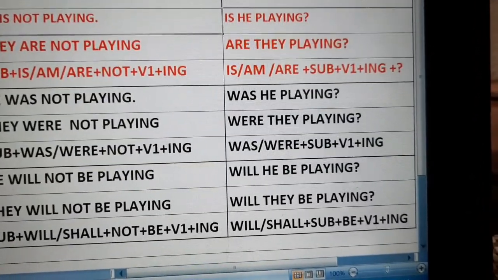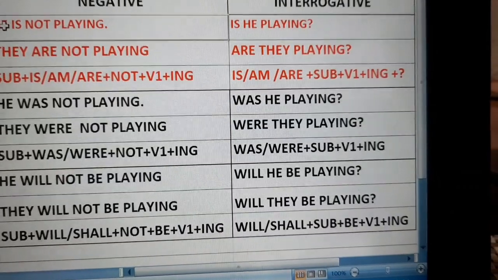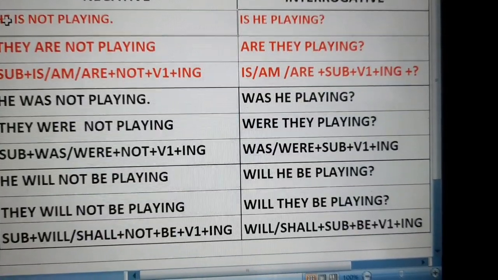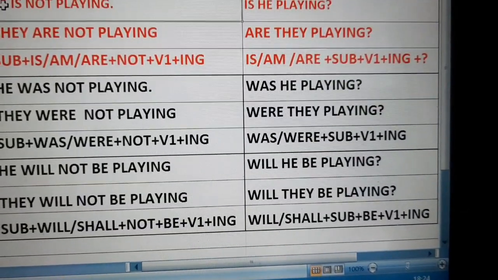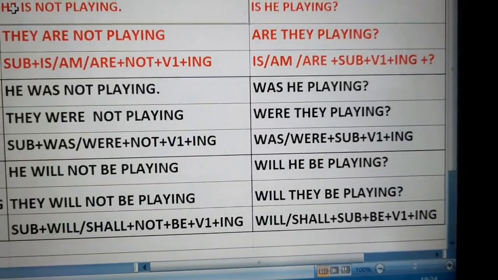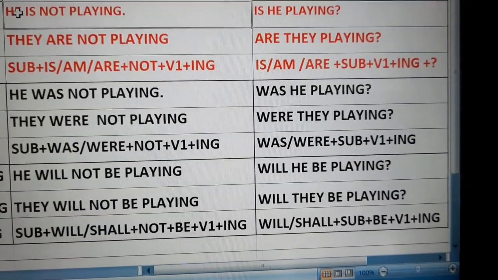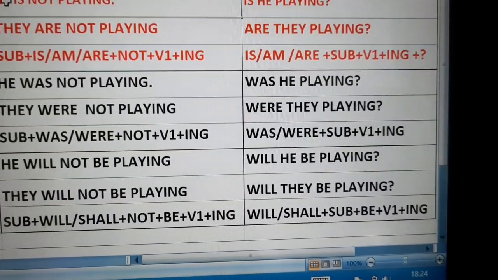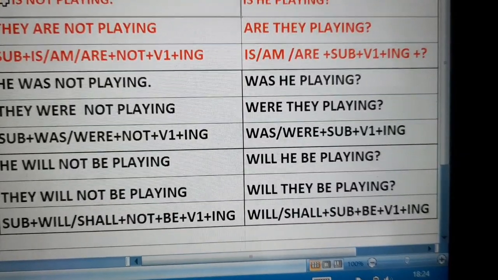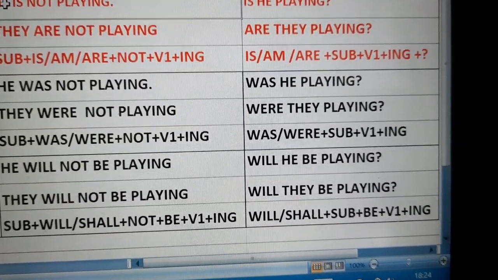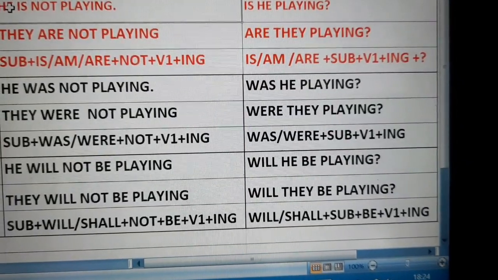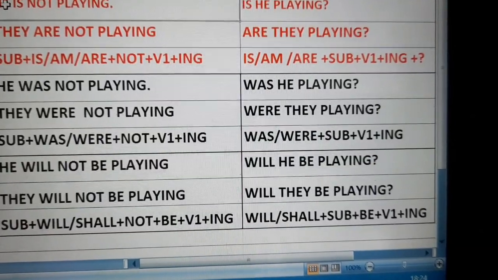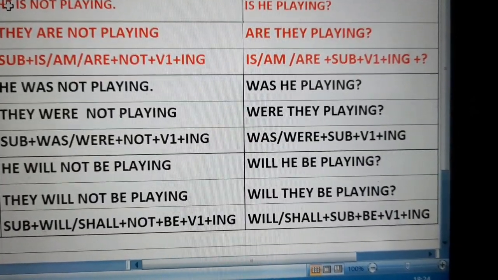Now the third one is future tense. Future continuous tense and interrogative. How to make interrogative of future continuous tense? Let us see. First one is, will he be playing? Will they be playing? Now what is the characteristic? Let us see. Will, shall plus subject plus be plus first form of verb plus ing. Here we have not used shall up till now because shall is used with I and we only. That's why we have not used shall with both the sentences.